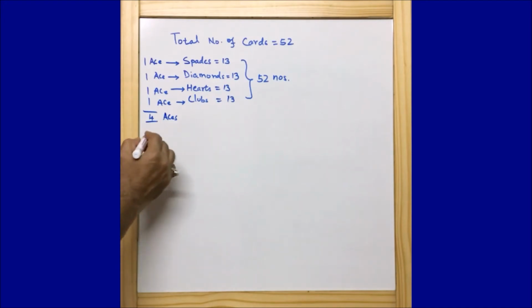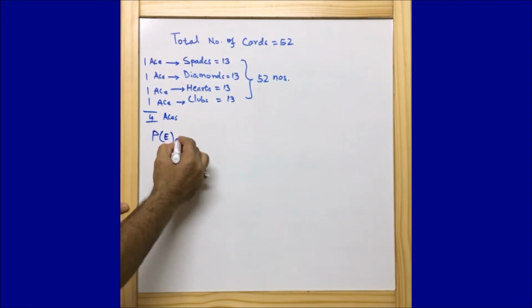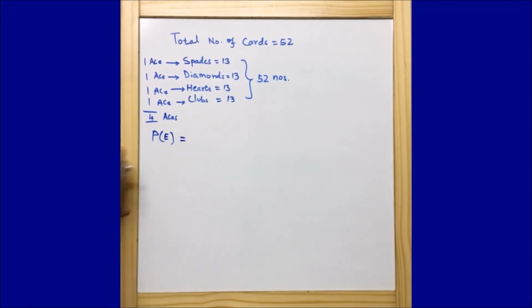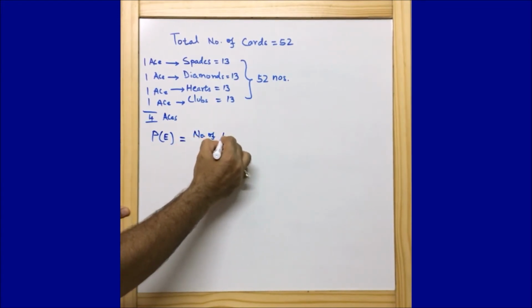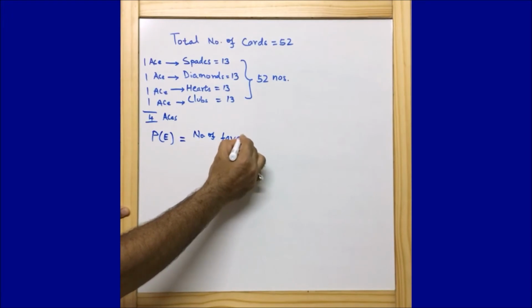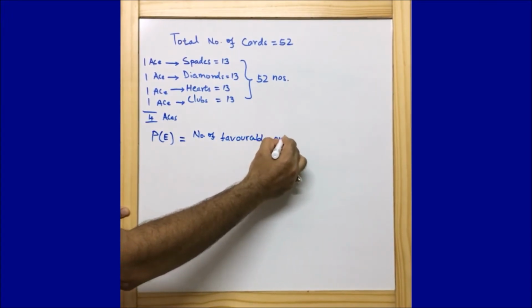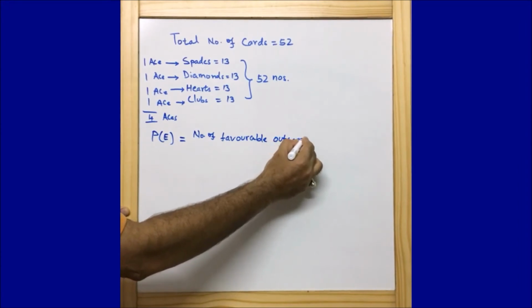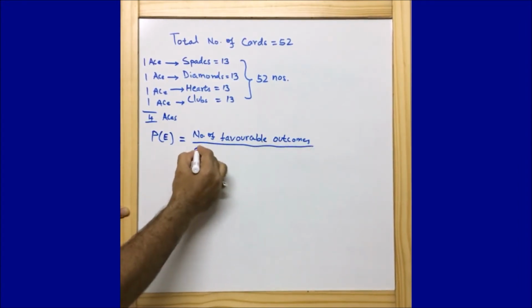Now guys, let us first of all understand what the formula for probability is. The probability for occurrence of an event is given by the number of favorable outcomes upon the total number of outcomes.